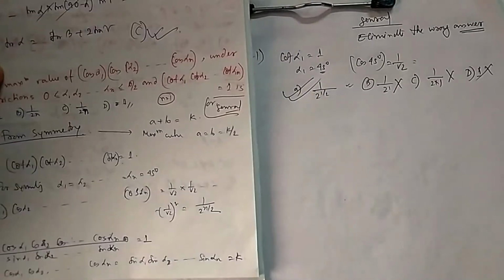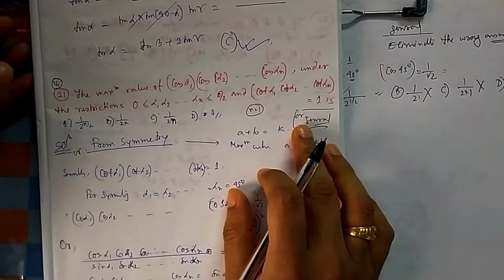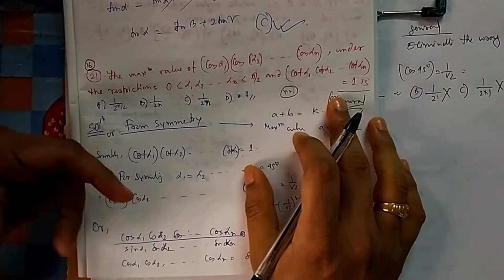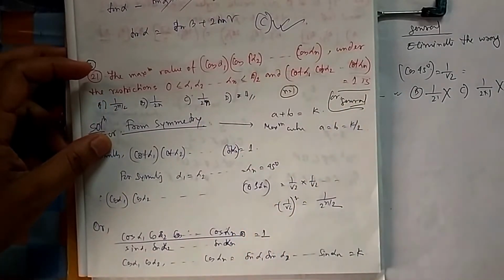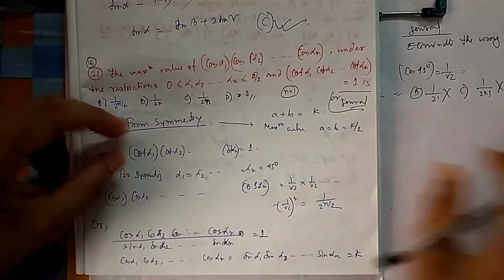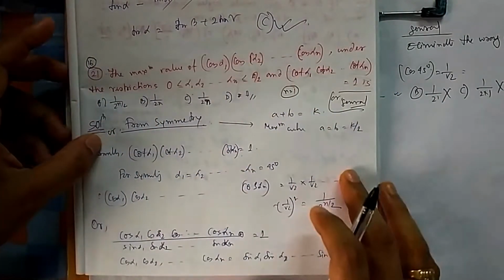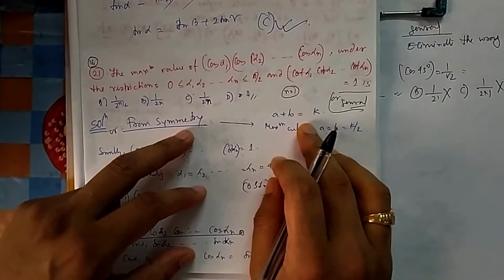No need to solve anything. I will show you how to solve it. So by seeing only this one you can do it because it is a general approach. So you can try. This type of trick you have to use in the question. Even if you know how to solve it, with this you will get the answer very fast. But you have to be sure. Now from now onwards I will explain which one is general, which one is not, so that you have a better understanding. Or you can do it with symmetry also.